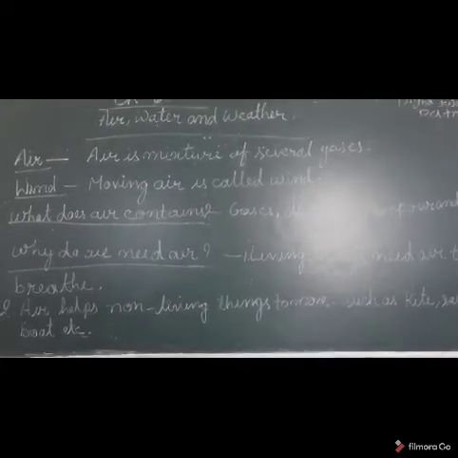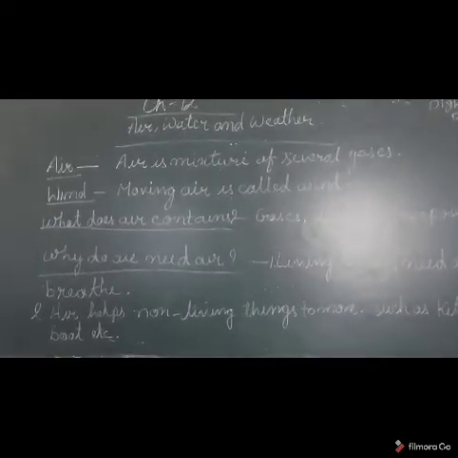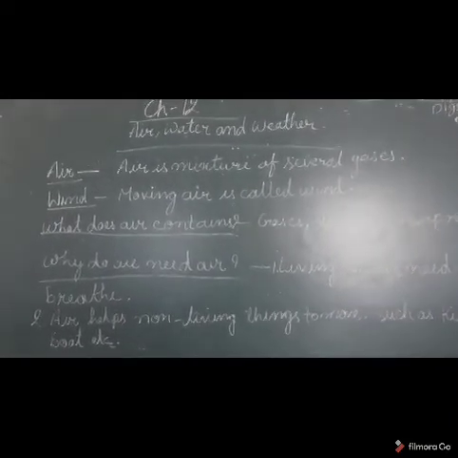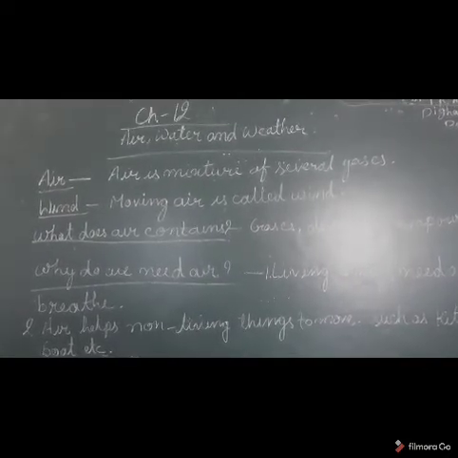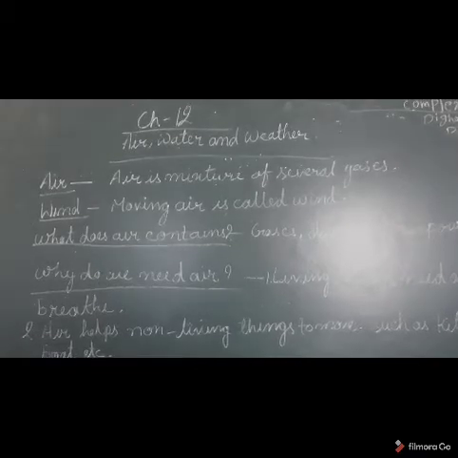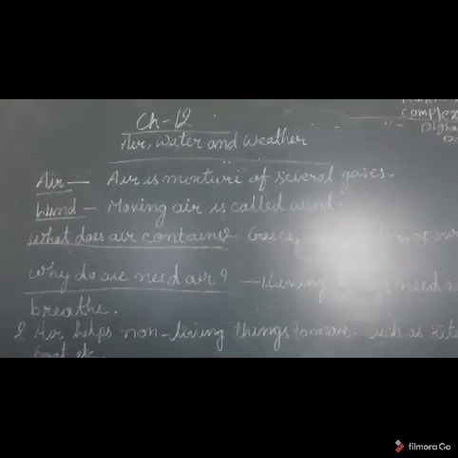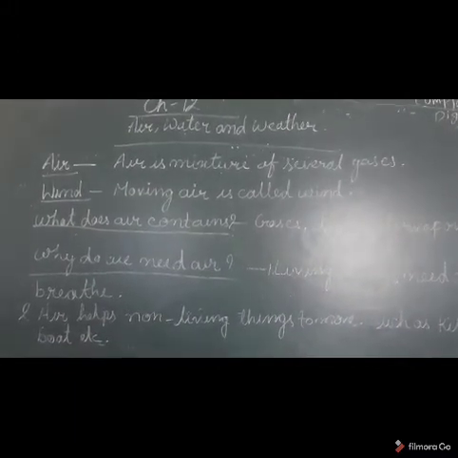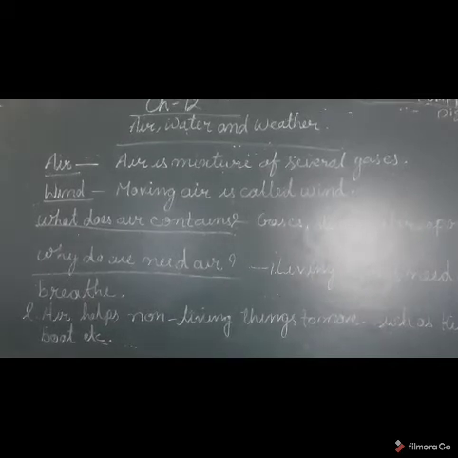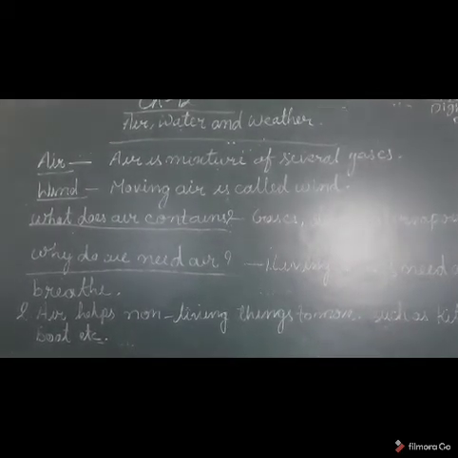Now, what does air contain? As we know, air is a mixture of several gases, and these gases are useful for the survival of living things. Air contains many gases such as oxygen, nitrogen, and carbon dioxide.